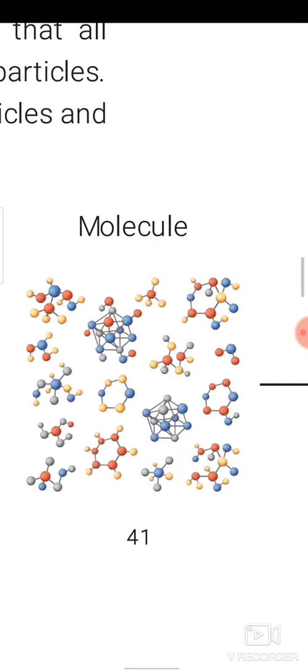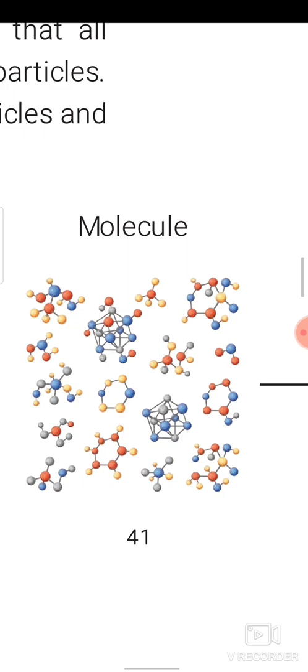A molecule may be made up of one atom or more than one atom. It is called a molecule. For example, helium atom is He, and helium molecule is also He, a molecule made up of one atom. Consider the hydrogen atom, H, only a single hydrogen. Hydrogen molecule is H2, two hydrogen atoms combined together to form a hydrogen molecule.